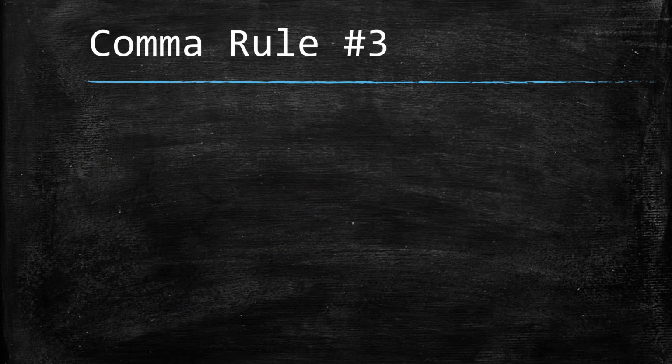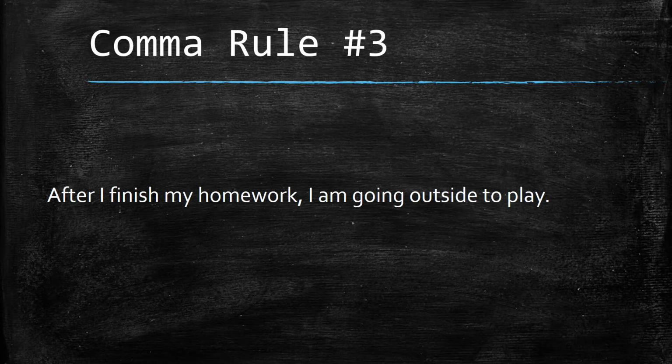The third rule for using commas in sentences is that you put a comma to separate introductory information from the rest of the sentence. So in the sentence, after I finish my homework, I am going outside to play. I place a comma after homework. This is because I am introducing what I'm going to be doing. So remember to place a comma to separate introductory information from the rest of the sentence.